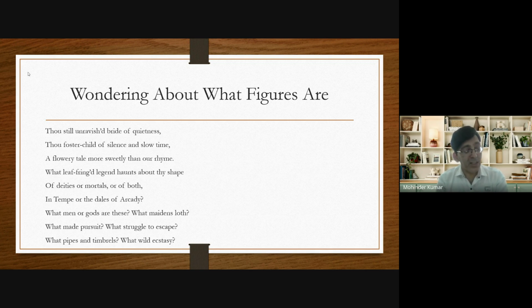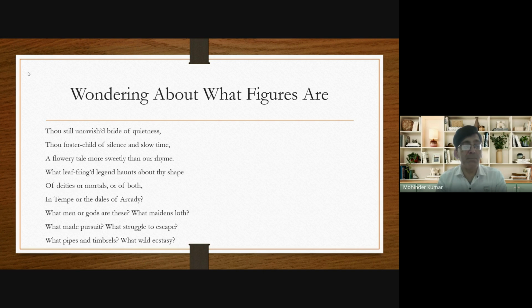Whether those figures are of gods or of human beings or of both, who reside in the valleys of Tempe and Arcadia. Now, the valley of Tempe belongs to the gods, and the valley of Arcadia belongs to the human beings. And that's why he makes a guess, because there are so many figures on the urn.